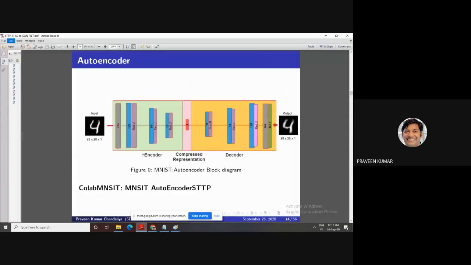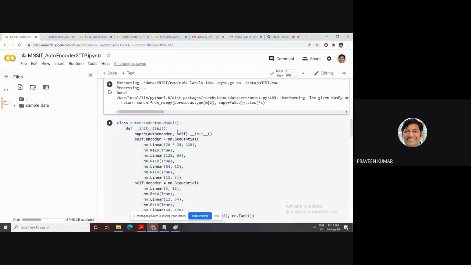Our model architecture has this. First we go for the encoder, how the encoder works. The encoder input is your MNIST image, 28 cross 28. Then the layers are 784, 128, 64, and then 12. First, how to design this encoder. So we have this simple implementation.